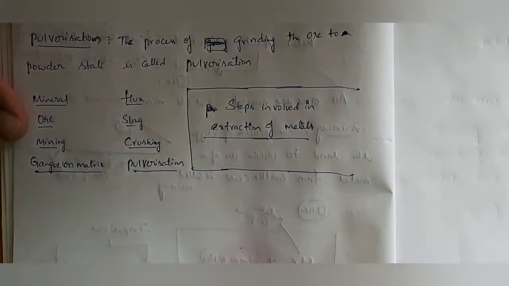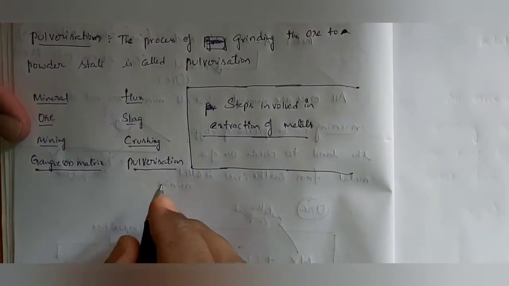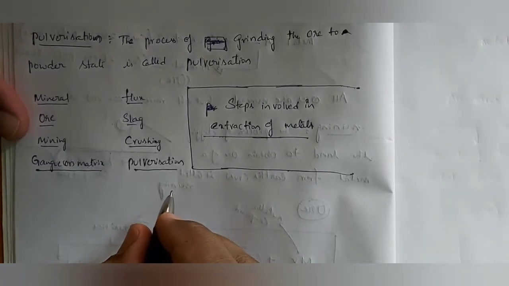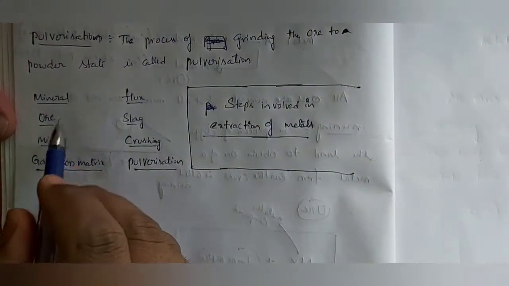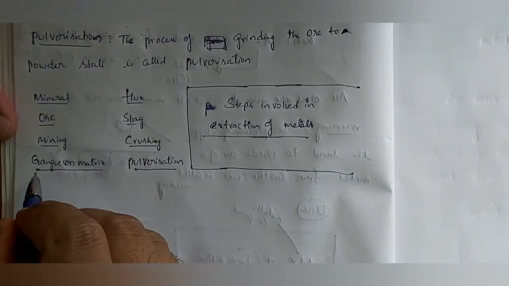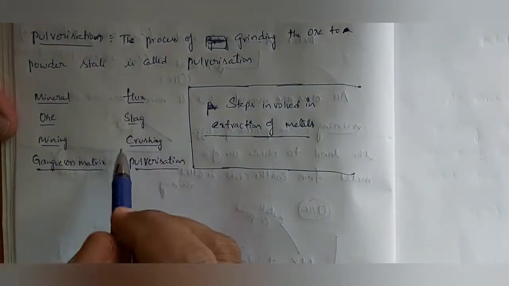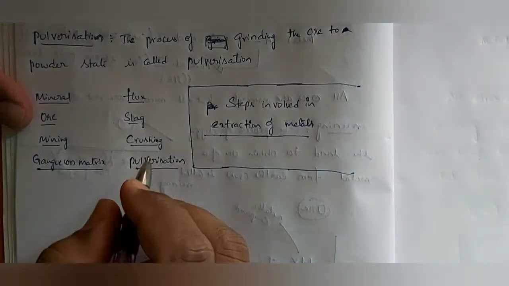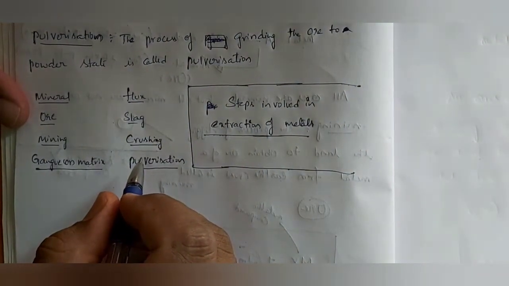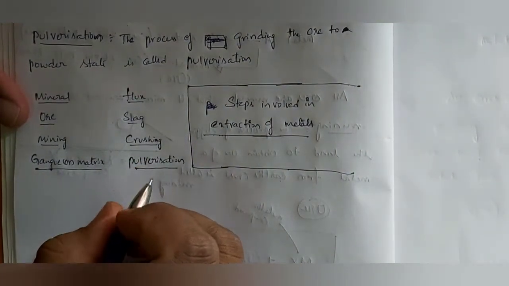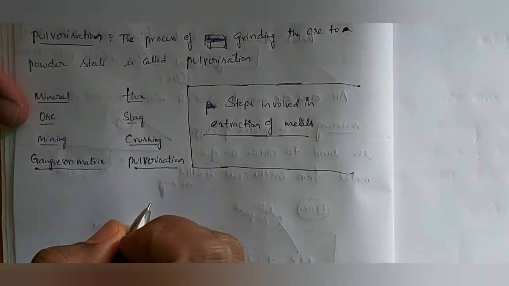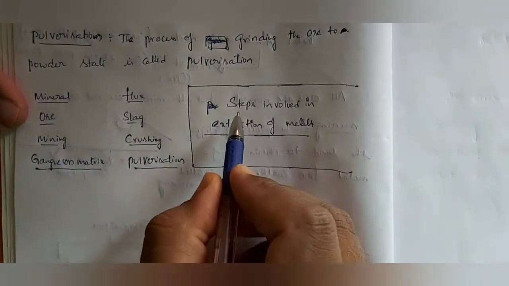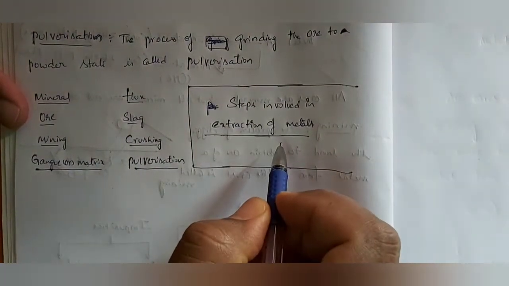In the previous class, we have seen the basic terms useful in this metallurgy concept: mineral, ore, mining, gangue or matrix, flux, slag, crushing, pulverization. All these definitions we have seen. Even the occurrence of metals also we have seen, that is, to how much extent a metal is present in nature, their abundance in terms of percentages. In today's class we will continue with the steps involved in extraction of metals.